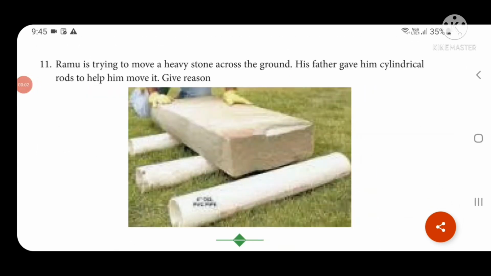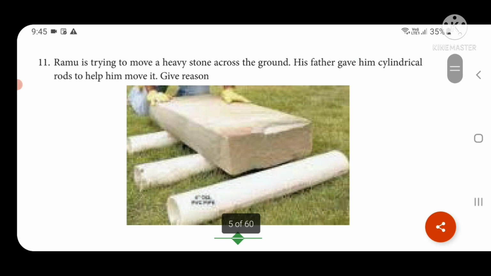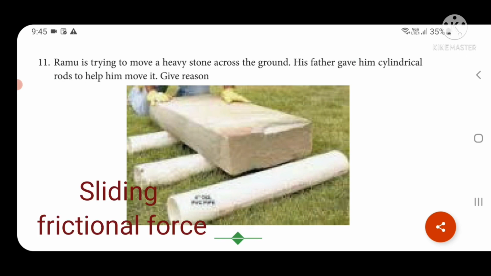Ramu is trying to move a heavy stone across the ground. His father gave him cylindrical rods to help him move it. Give the reason. Here, moving the heavy stone across the ground produces sliding frictional force.